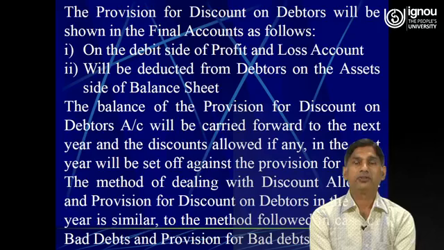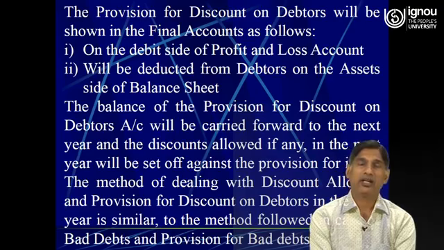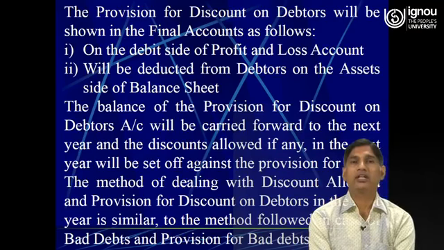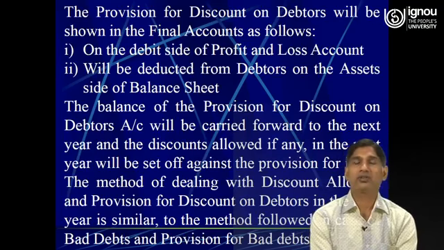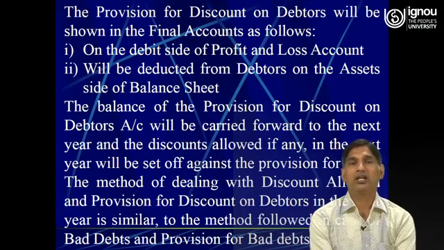The provision for discount on debtors will be shown in the final accounts as follows. First of all, on the debit side of the profit and loss account, because discount on debtors is a loss for the business, and any loss and expenses will always be shown on the debit side of the profit and loss account.